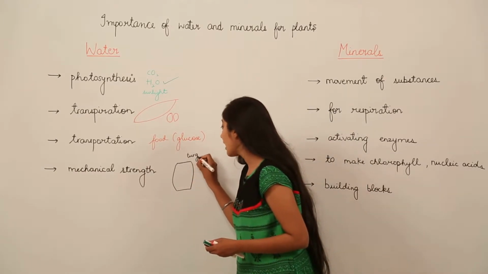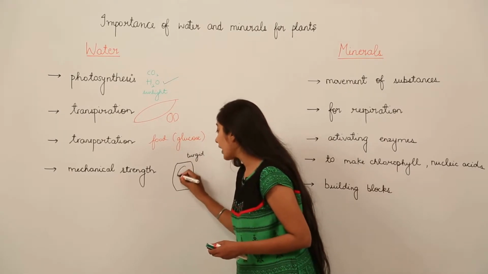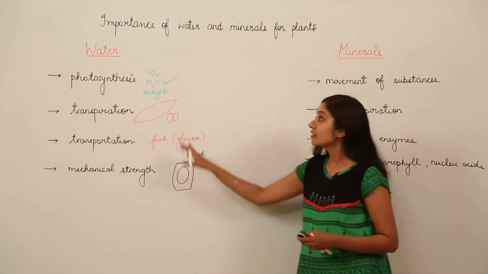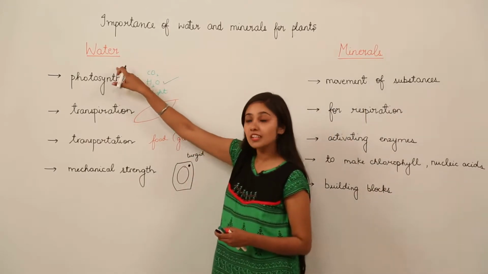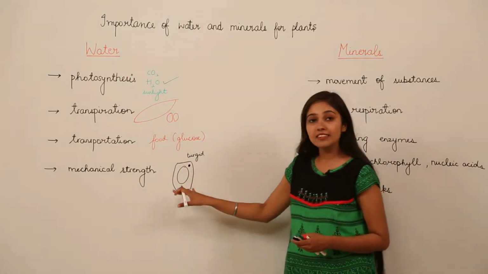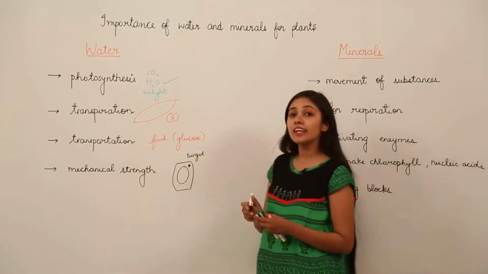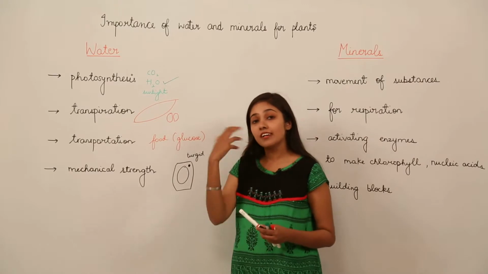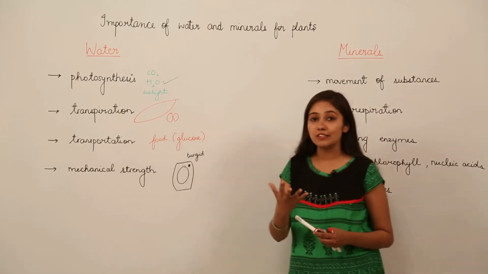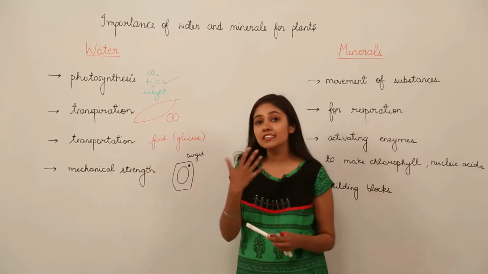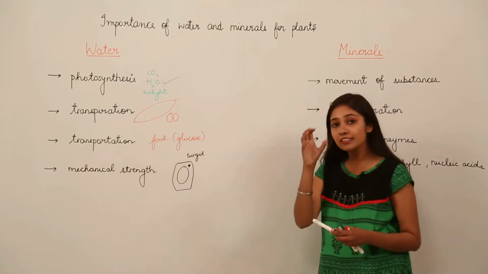So this is how, when we provide a plant cell this component, water, the cells maintain their mechanical strength, they remain turgid, and that is why we always keep on watering the plants in our gardens, so that the cells remain turgid and the plant has mechanical strength.